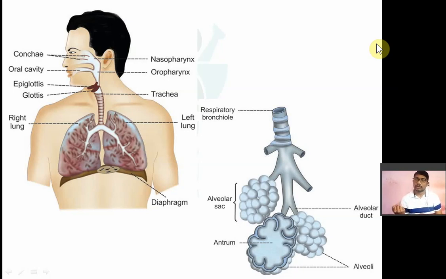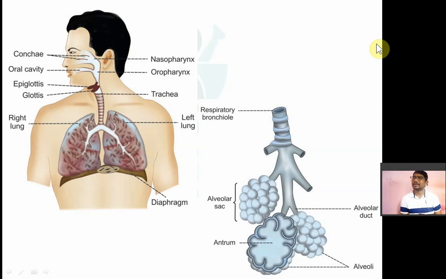So the role of the respiratory system is the exchange of gases. It will take oxygen from your atmosphere and exchange it with the blood, and then the blood will exchange that oxygen with each and every cell, and will take up carbon dioxide, which is a metabolic waste, and release it into the air in the expired air.